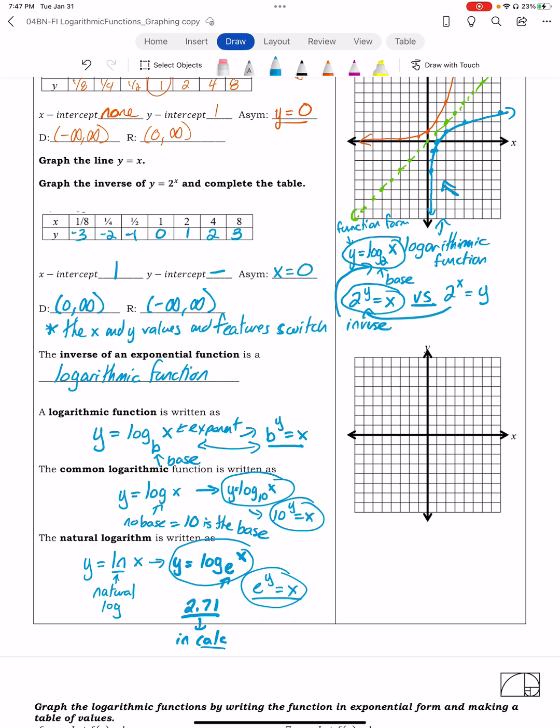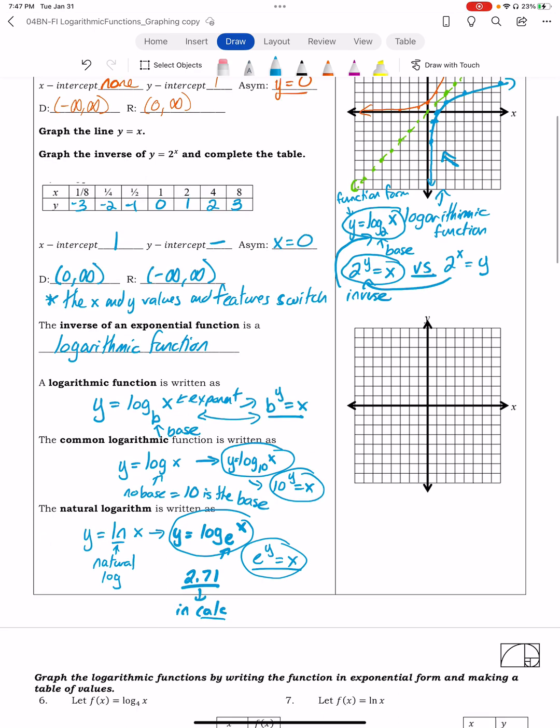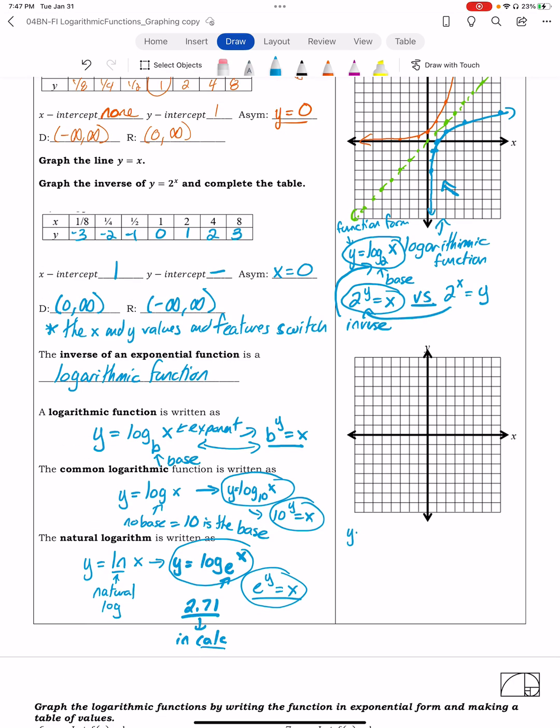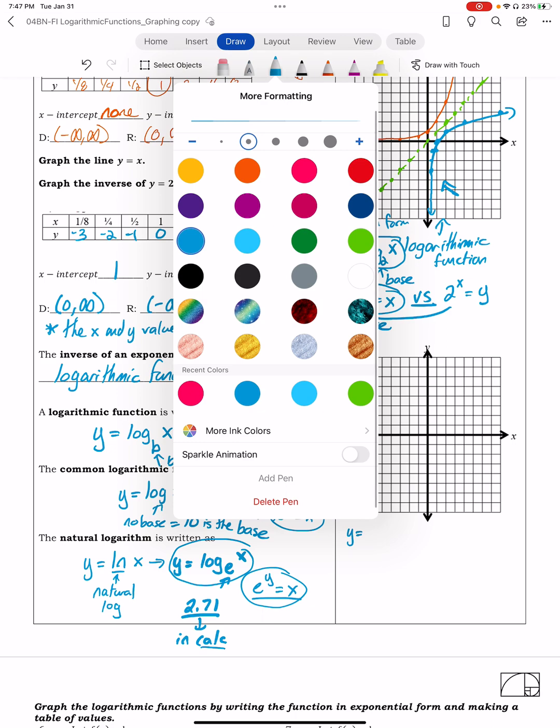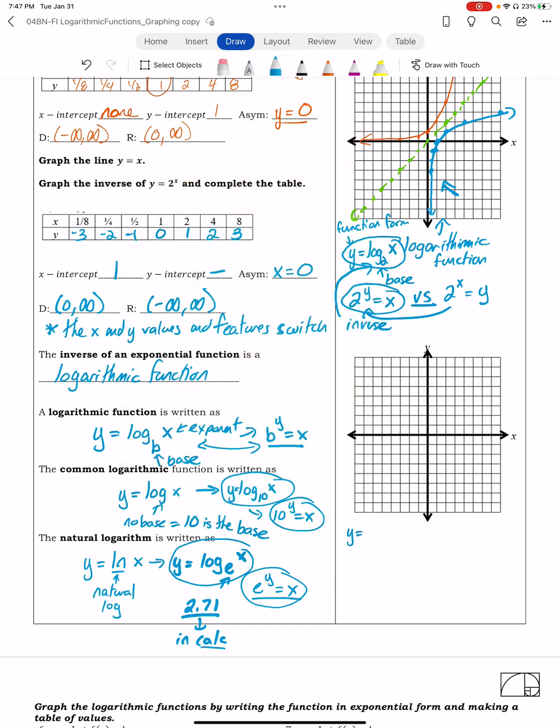When we graph a logarithm, I'm going to start with a parent function. So if I want to graph, let's say, my common logarithmic function, this is going to be y equals log base 10 of x, okay?